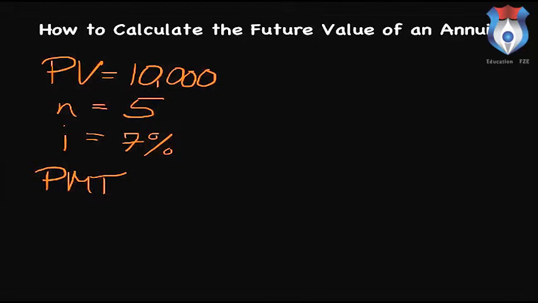Some methods also abbreviate it as C, which generally stands for cash flow. PMT is a common abbreviation, and actually it's a symbol usually on most financial calculators. So I use that just for consistency purposes since you usually see it across different forms. So let's assume that our payment, or what we're going to pay on an annual basis, is going to be $1,000. And so we're going to invest $10,000 initially, contribute $1,000 every year for 5 years, earning an interest rate of approximately 7% compounded annually.